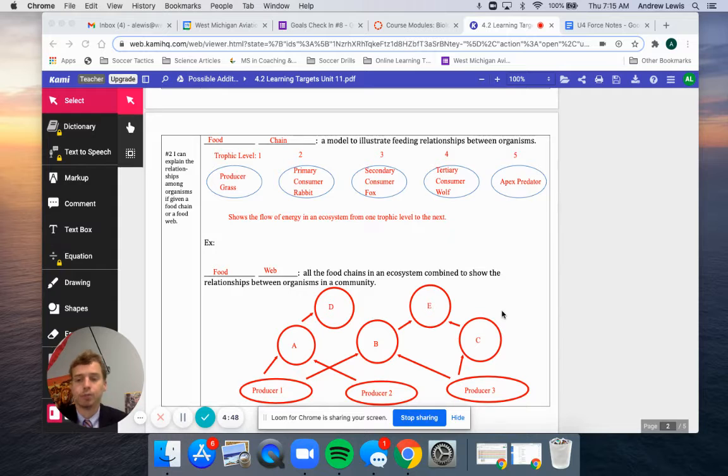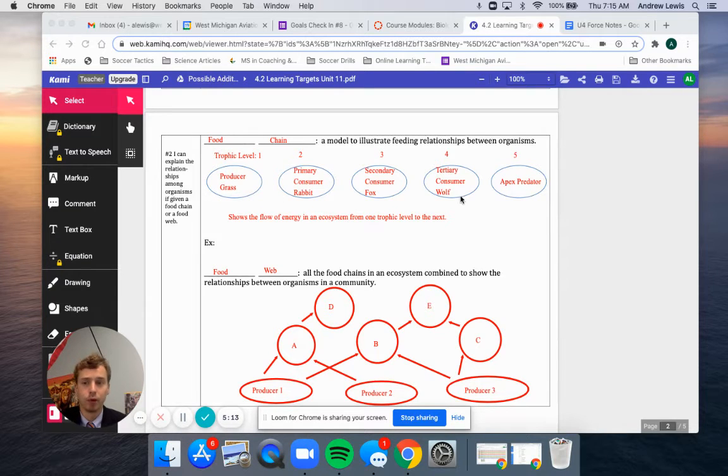In other words, where does it start? In the producer. The producer is always going to be trophic level number 1, and then so on. It is possible when we look at our food web for something to be considered in trophic level 2 in one food chain, and then in trophic level 4 in another food chain. That's why food chains are not perfect. They are not great.